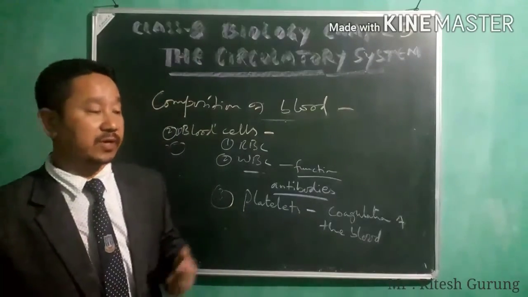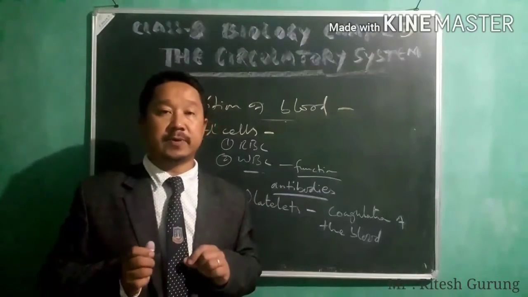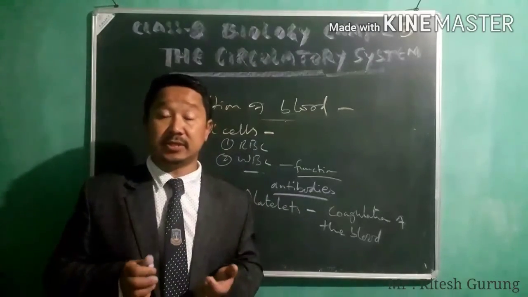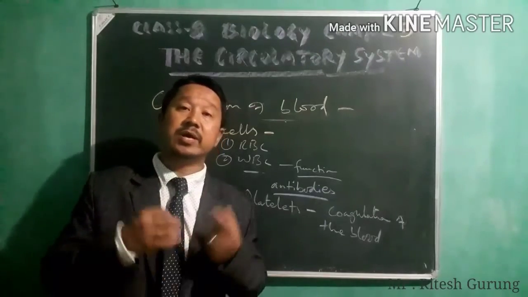Sometimes we happen to cut our fingers, or different parts of the body, accidentally. At that time blood may be lost, blood may be going out.